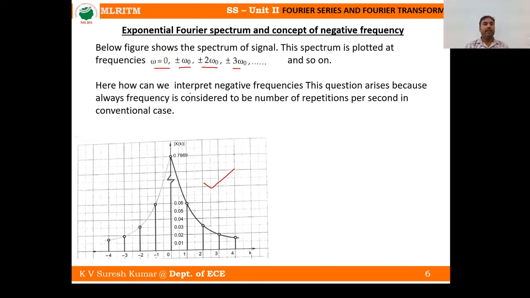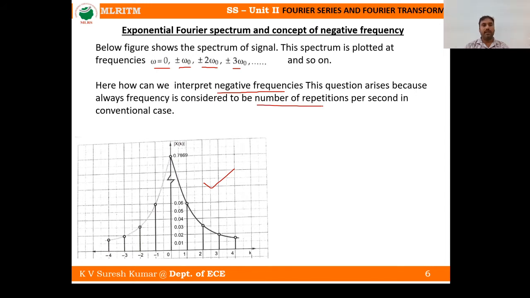Here, how can we interpret negative frequencies? This question arises because frequency is always considered to be the number of repetitions per second in the conventional case. So this is a magnitude spectrum, and what is meant by frequency? It can be considered to be the number of repetitions per second.